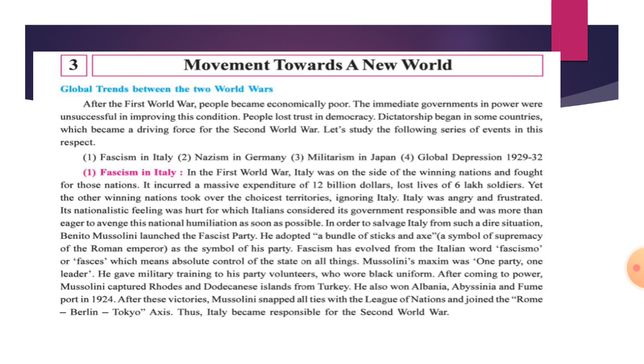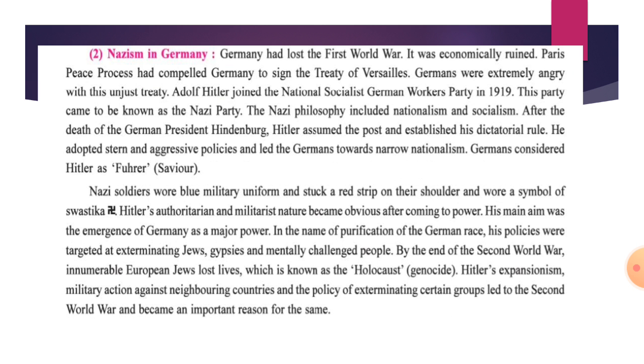Then they joined the Rome, Berlin, Tokyo axis, and thus Italy became responsible for the Second World War. In this way, Italy became responsible for the Second World War. Nazism in Germany: now, talking about the second point, that is Nazism in Germany.